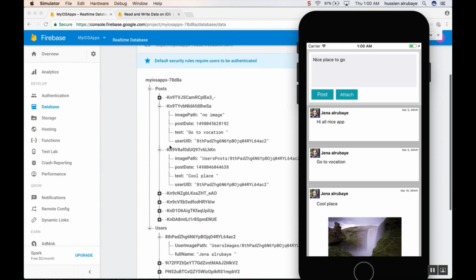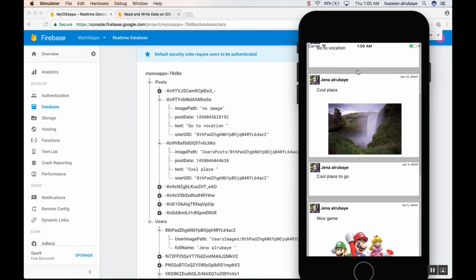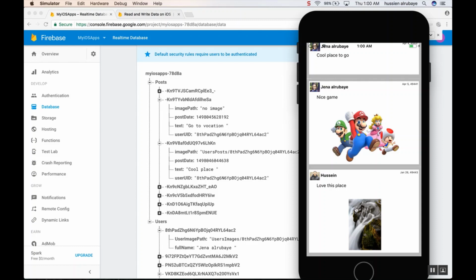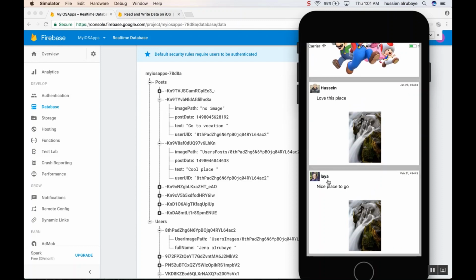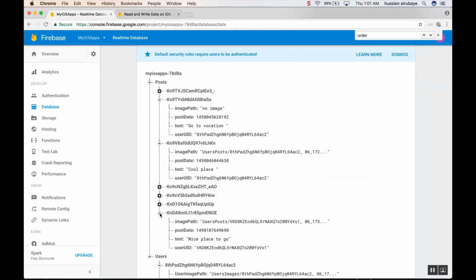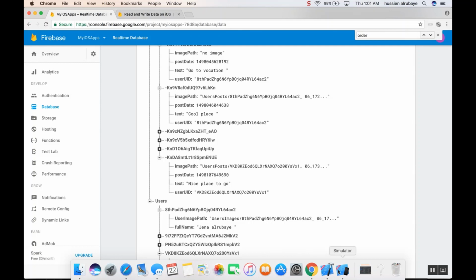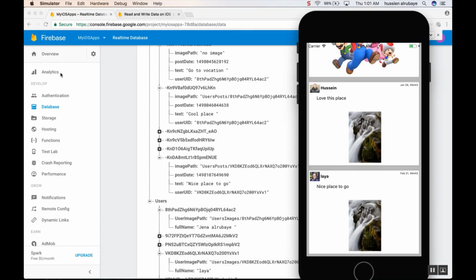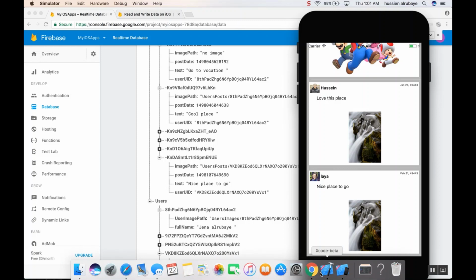And second, you see we use Firebase to save all this information, so all other users will directly see that image from Leia. She posted "nice place to go," and she posts the image, and this image will be saved in Firebase. So we will learn a lot in this section. We will learn how to use Firebase Analytics to see how users perform, then how to authenticate users to log in or register, then how to use the Firebase database to save information for users such as posts and user information, then how to use storage to upload images, and more details. We will go through it in this section.